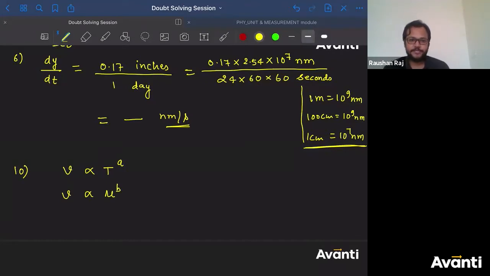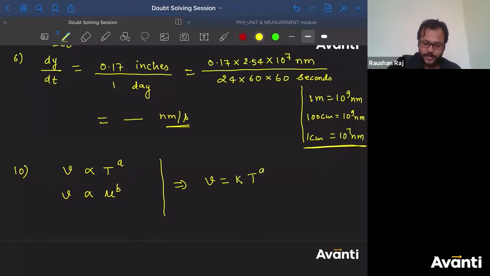Okay, never mind, we'll see. So now I can combine these two and write V is equal to some dimensionless constant K into T to the power A, mu to the power B. Okay? Ritvika, I might forget those numbers. When I ask you in the same order, please let me know the doubts, okay?